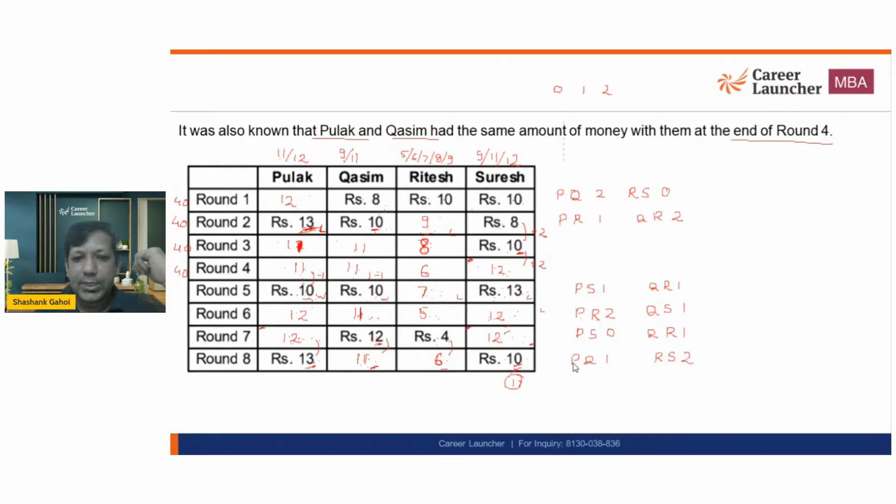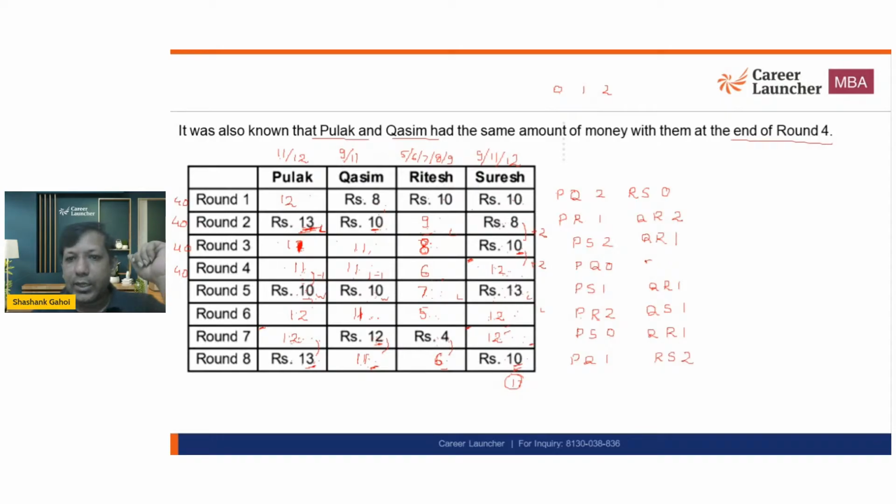Now in this round, 13 to 11 and 8 to 10, P and S got a 2 rupee game, and Q and R got 1 rupee game. 11 to 11, P and Q, there is no game. And R and S, there is 2 rupee game.